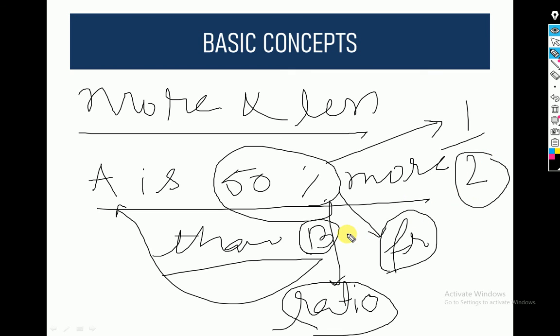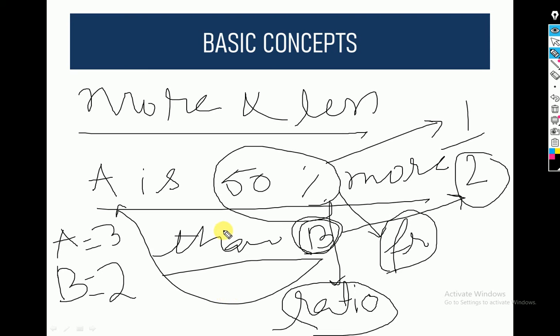So if we have to gauge the value of A, we have to take B as a reference, and assign B the value of 2. If B is 2 and A is 50% more than B, what is 50% of 2? 50% of 2 is 1, so A is 1 more than B, so A is 3.